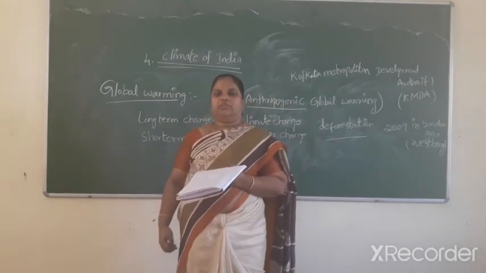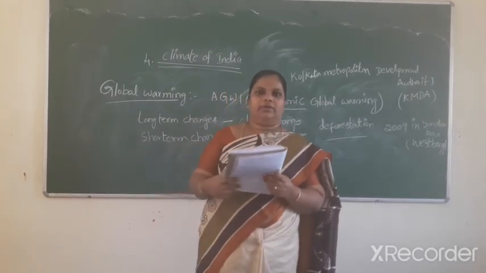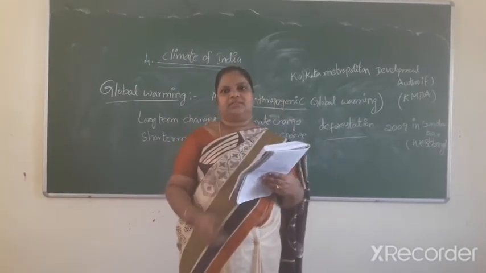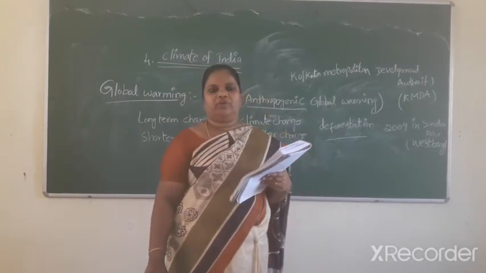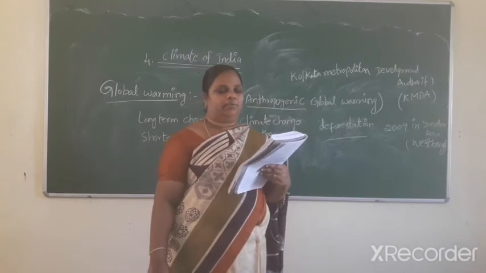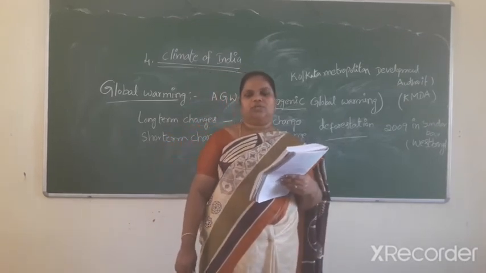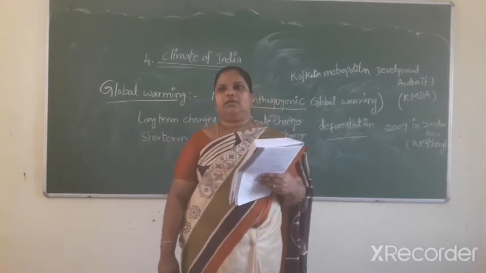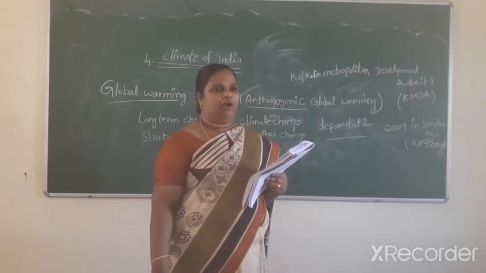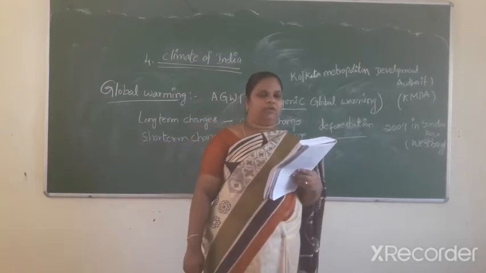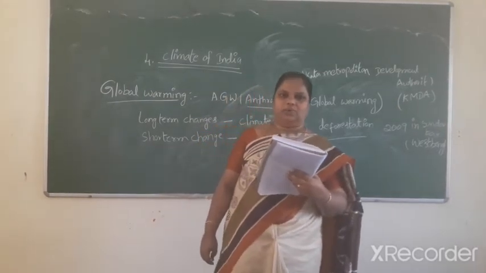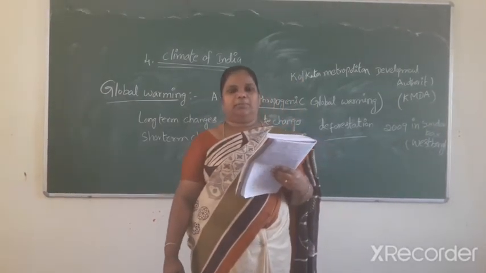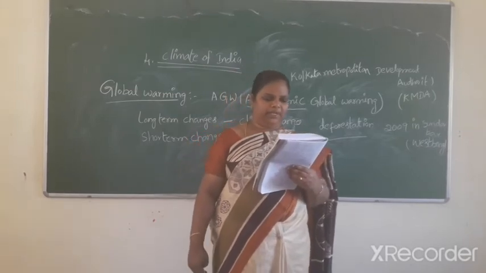Third one, relief. The temperature decreases at the rate of 6.4 degrees centigrade for every 1000 meters of altitude. Hence the hills and mountains are cool places, better than other places.